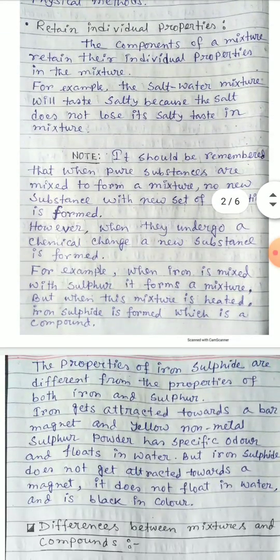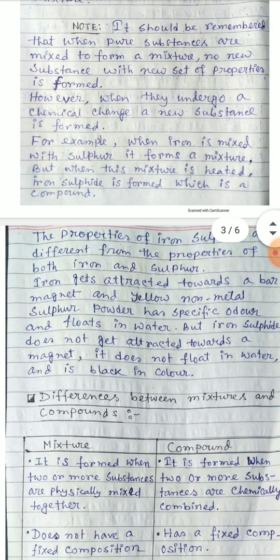Now, one note you have. Let's see the note. It should be remembered that when pure substances are mixed to form a mixture, no new substance with a new set of properties is formed. In chemical changes, a new substance is generally formed, but in the case of a mixture, no new substance is formed. However, when they undergo a chemical change, a new substance is formed.